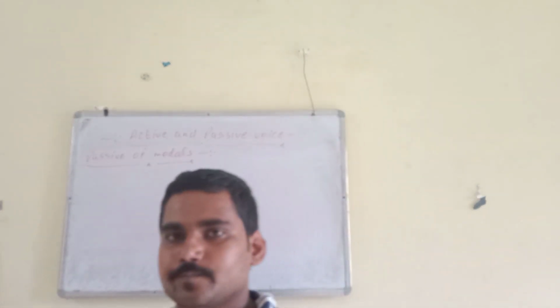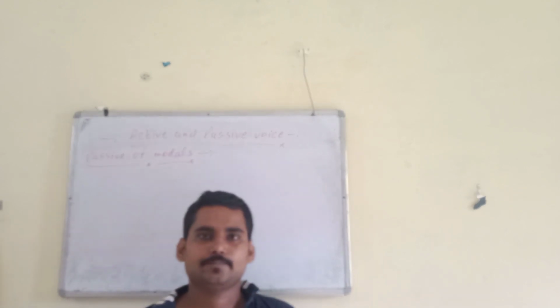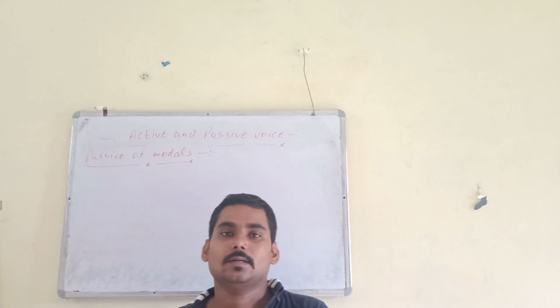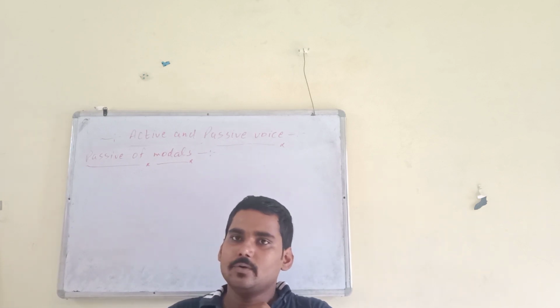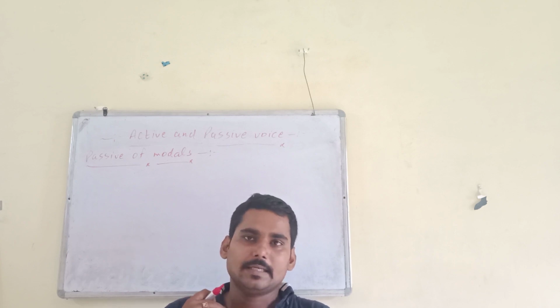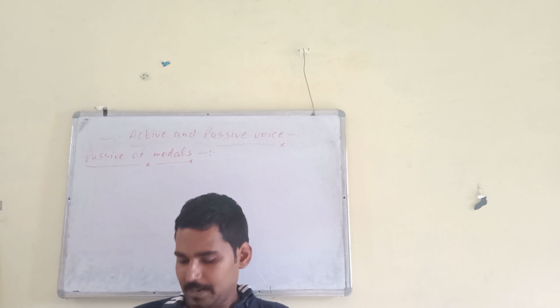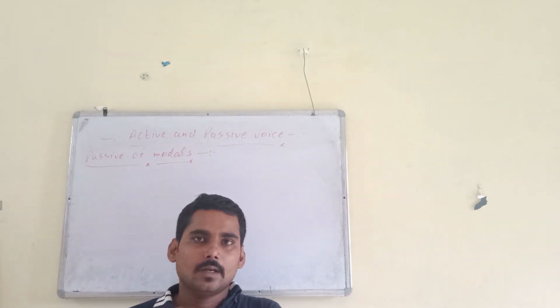Okay, students. Now we are going to discuss the passive of modals. This is very important. If we talk about the passive of modals, we know very well modals are auxiliary verbs, meaning can, could, may, might, ought to. These are all modals.